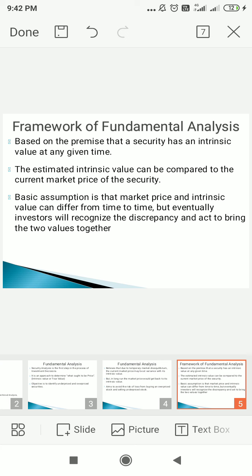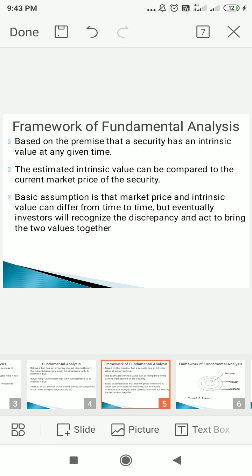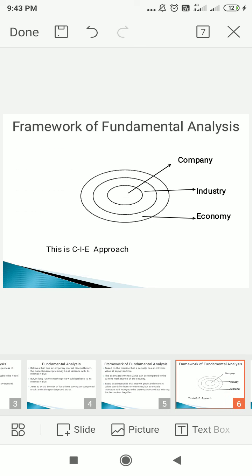The basic assumption is that market price and intrinsic value can differ from time to time, but eventually investors will recognize the discrepancy and act to bring the two values together. In short, it is the examination of various factors such as earnings of the company, growth rate, and risk exposure that affect the value of the company's shares.